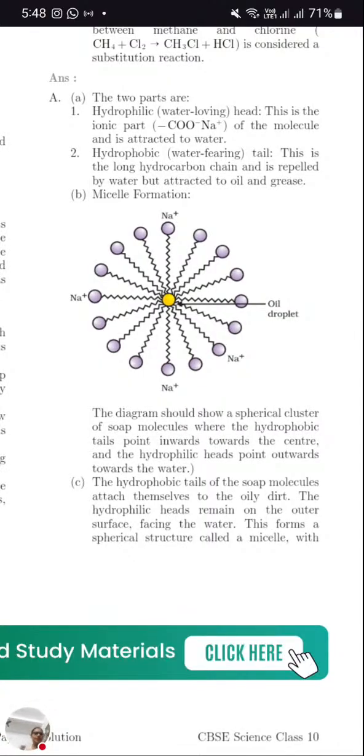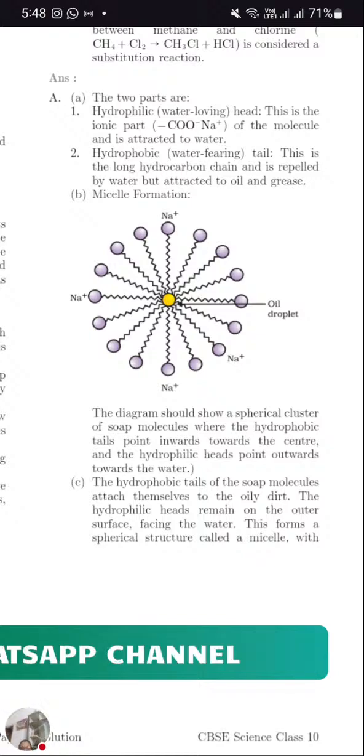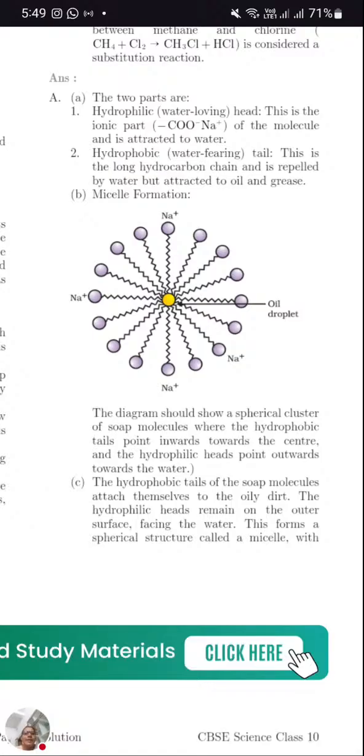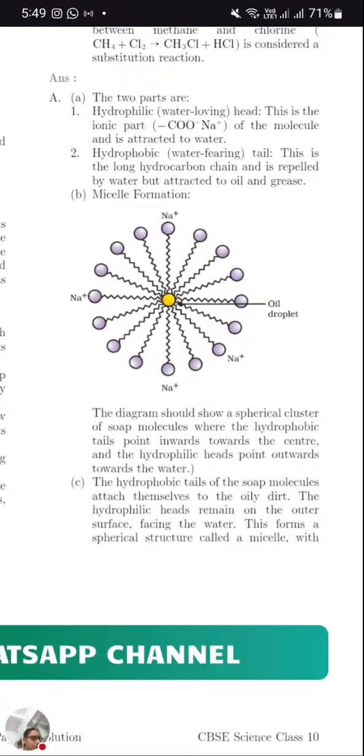So here, the first has two parts. Hydrophilic means water lover, the head part. This is the ionic part, COO minus Na plus. So it is a sodium salt or potassium salt. Two kinds of salt can be there, either the sodium or the potassium salt.